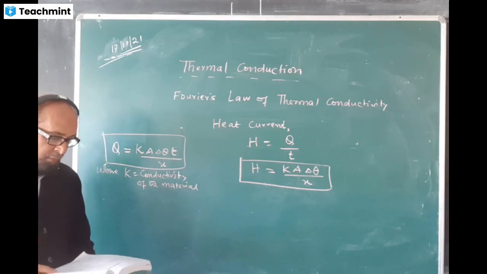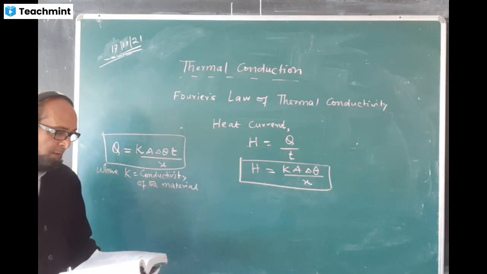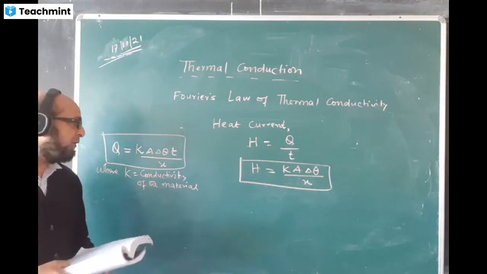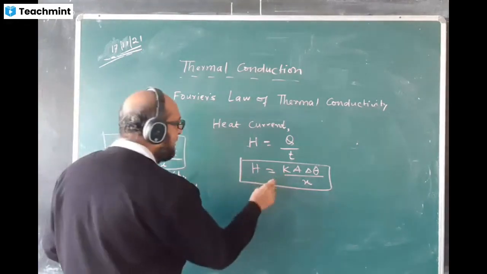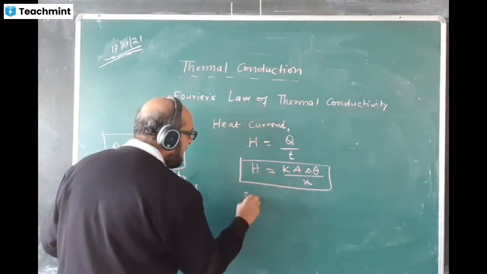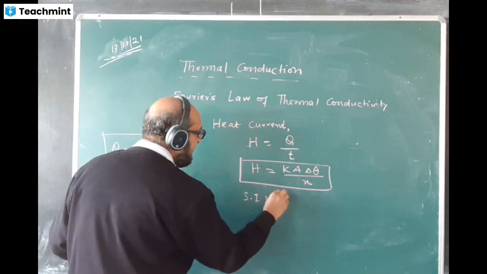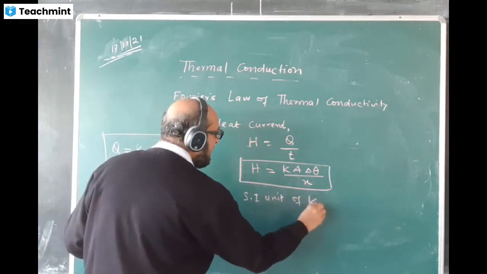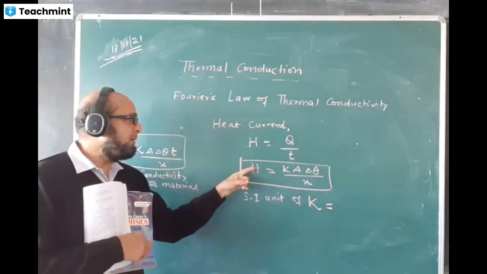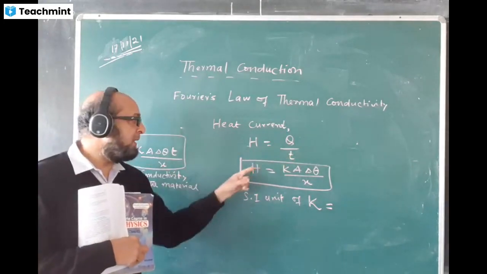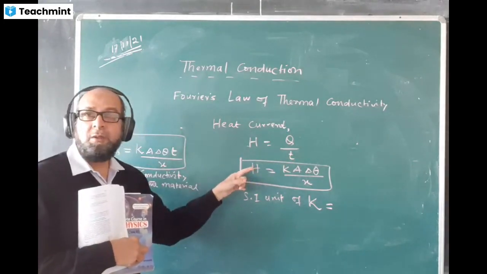Now, what can be the SI unit of conductivity? What is the SI unit of K? Can you tell me? H means power, joule per second, that is watt.